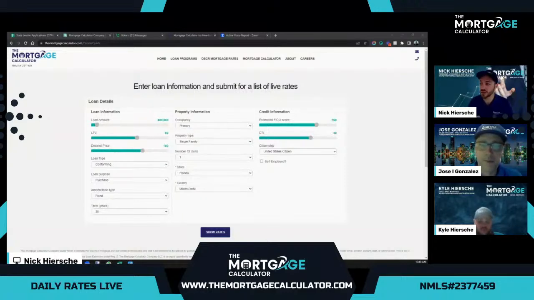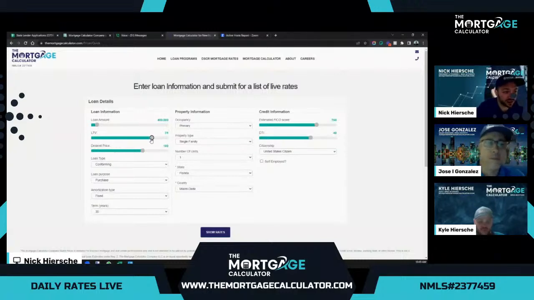So again, if you have a loan that you're working on or you're a borrower, please get with one of our licensed loan officers so that you can get a real quote. This is just going to give us an indication of our 100+ bank partners and outlets that we have to do different types of loans. So our pricing system here will just show a few of our partners that have instant pricing and have issued new rates this morning.